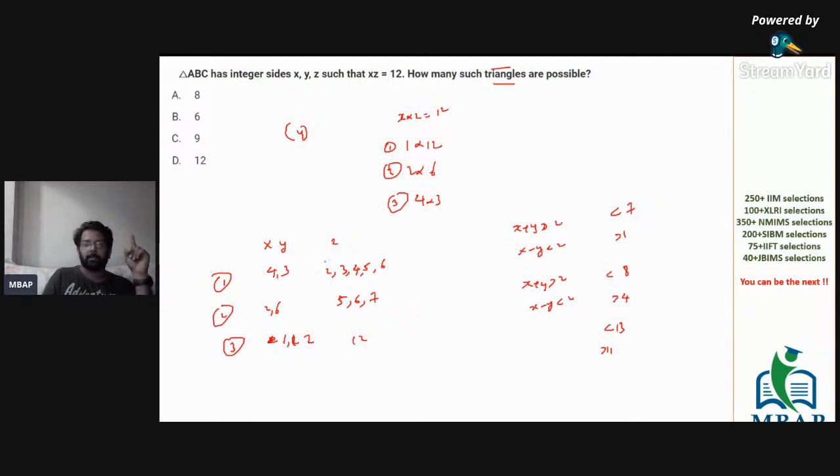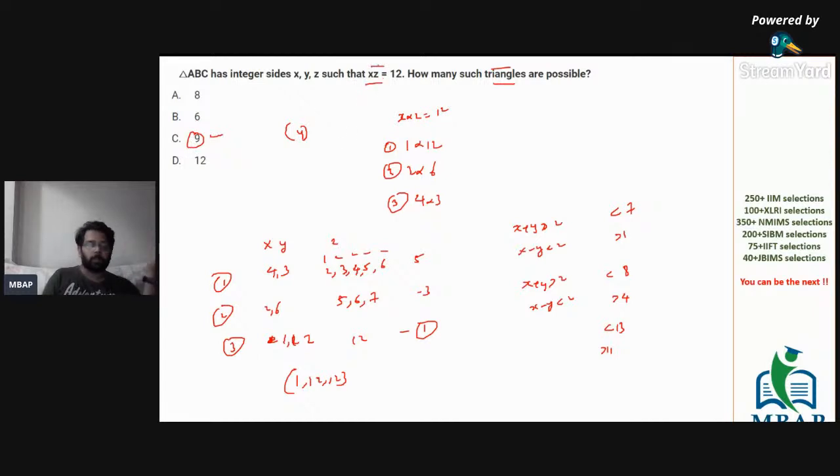With 4 and 3, how many triangles are possible? 1, 2, 3, 4, 5. 5 is possible here. 3 is possible here. 1 is possible, which is 1, 12, and 12 is the only value which is possible. So what is the answer which you will mark? Come on. How many such triangles are possible? 5, 3, and 1, and the answer for the given set should be equal to 9, which is C.